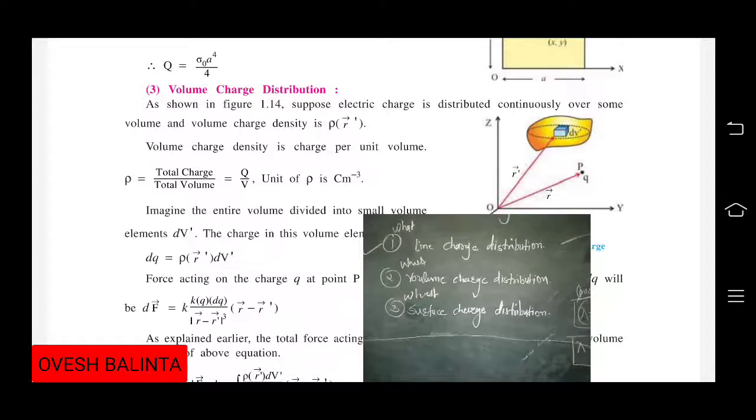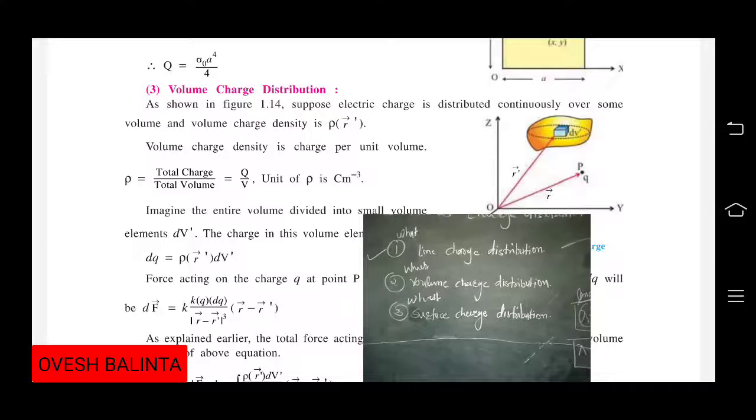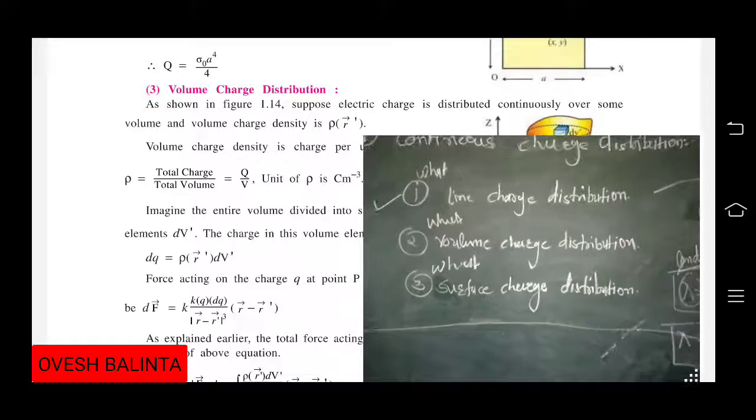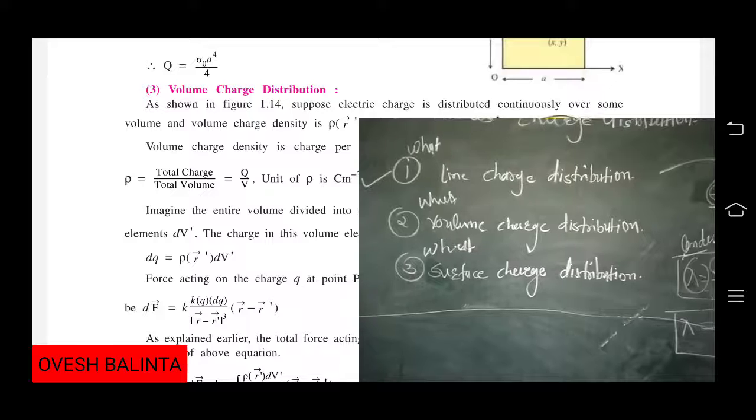First one is the line charge distribution, second one is the volume charge distribution, and third one is the surface charge distribution.